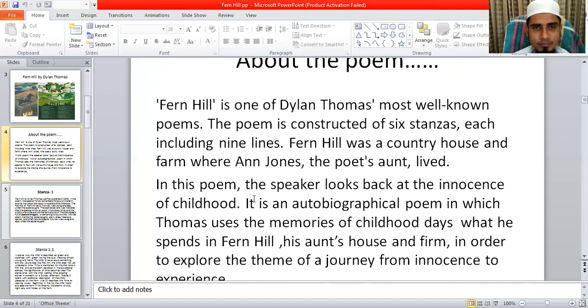How time compels human beings to surrender everything, to surrender to the will of nature. This is stated in the last three stanzas.